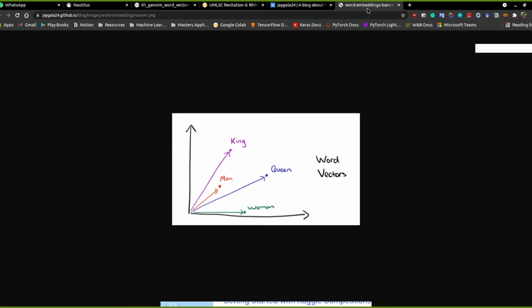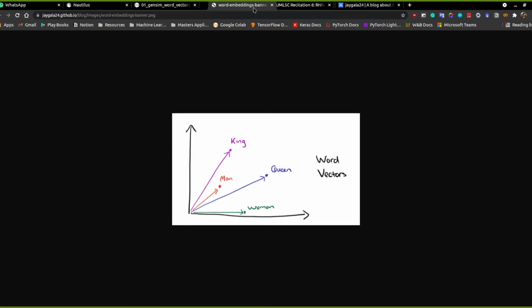If you see this example that we have right now, say this is a 2D plot. The idea of word embeddings is this: in one-hot encoding we have a discrete sequence of 0s and 1s.